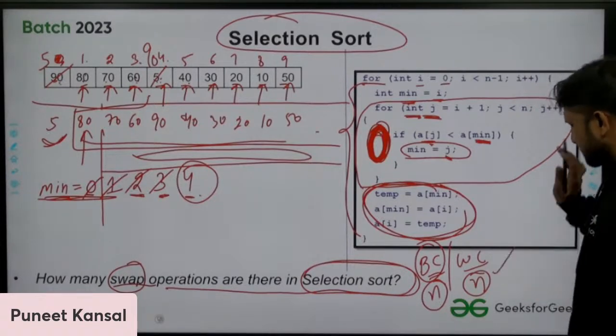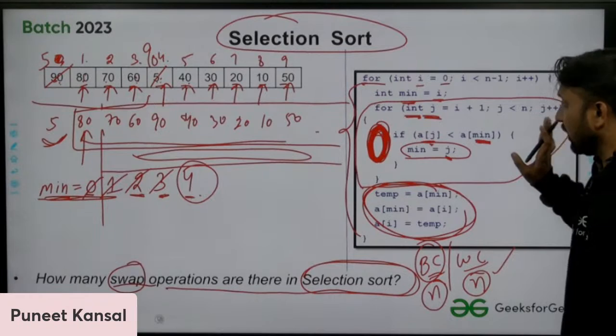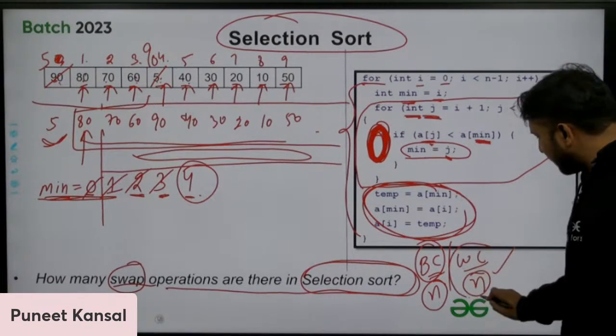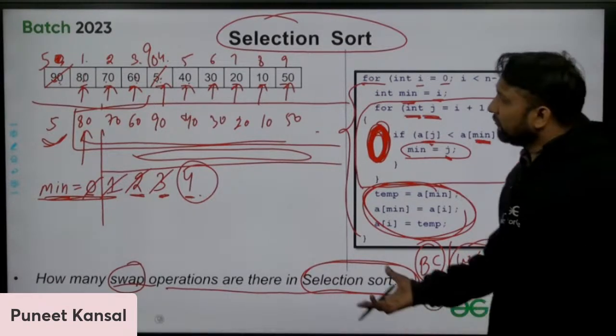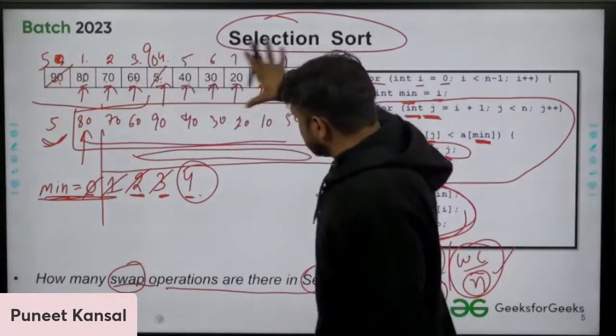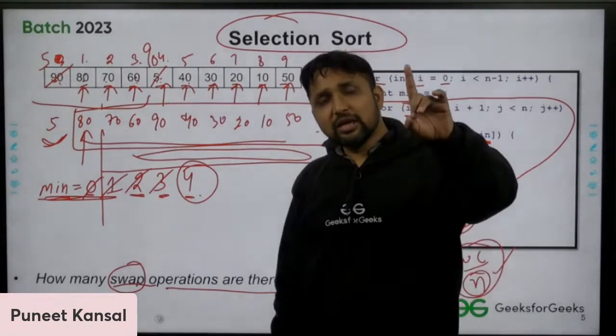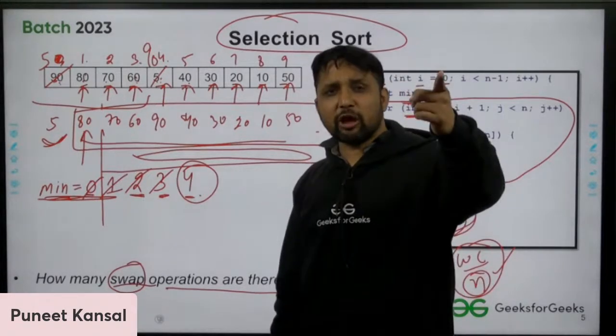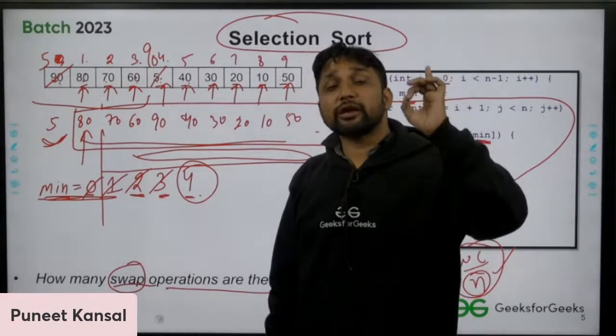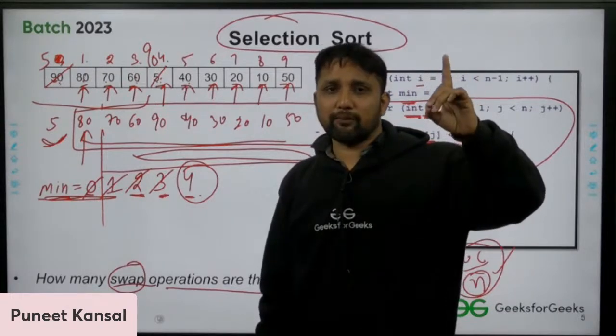The worst case should be clear. Why do we perform n swaps in the worst case? After one pass, how many swaps do we perform? In one pass, we perform only one swap.